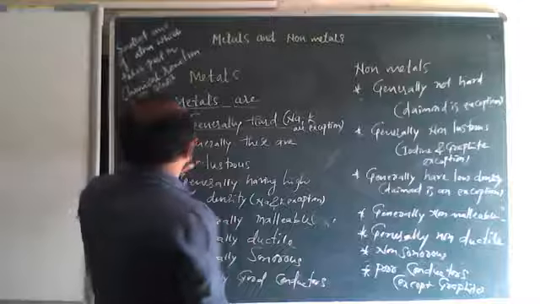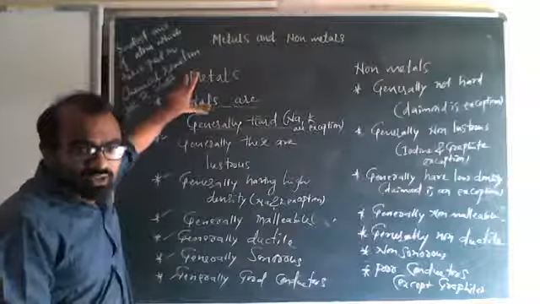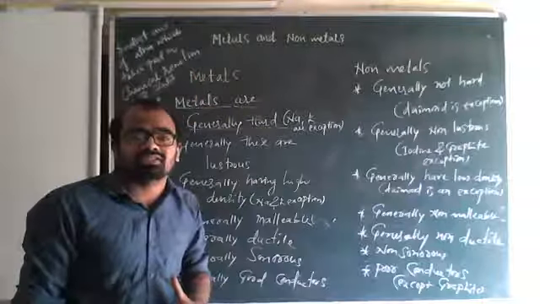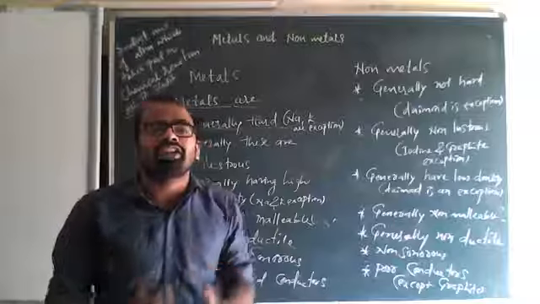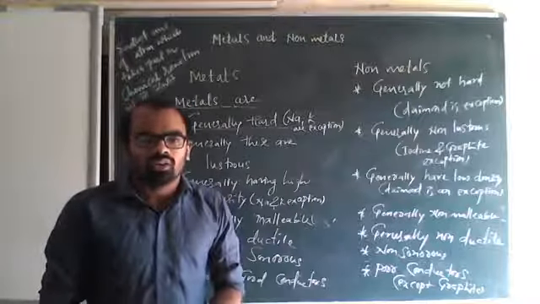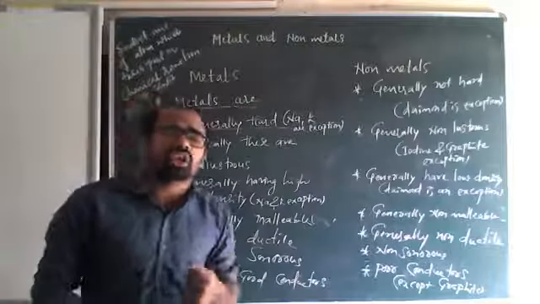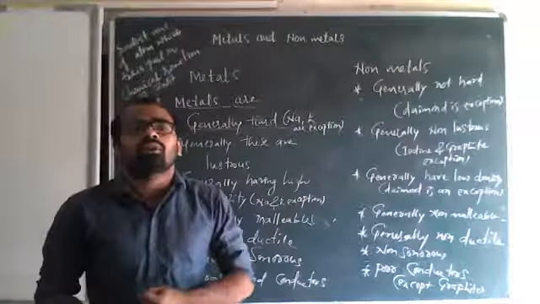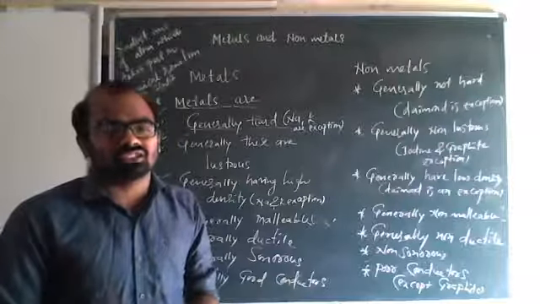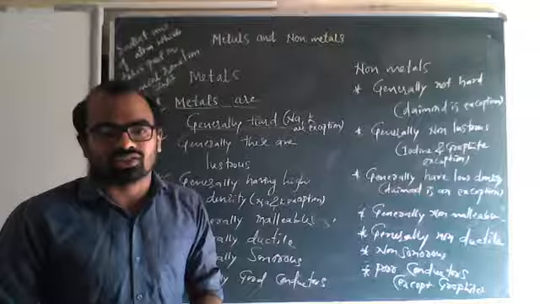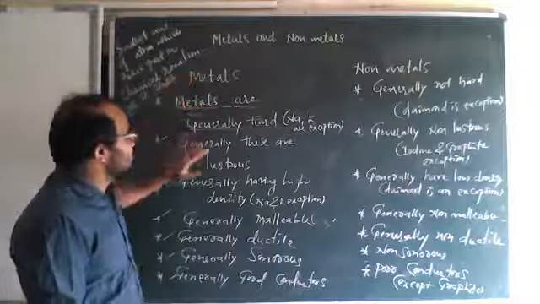Second one, metals are generally lustrous. Lustrous means those which have a shiny nature, as I have already told you. If they are cut, or even in the normal state, if they have a shiny surface, we can call them lustrous. That shiny surface property is called lustre, and such metals are called lustrous.